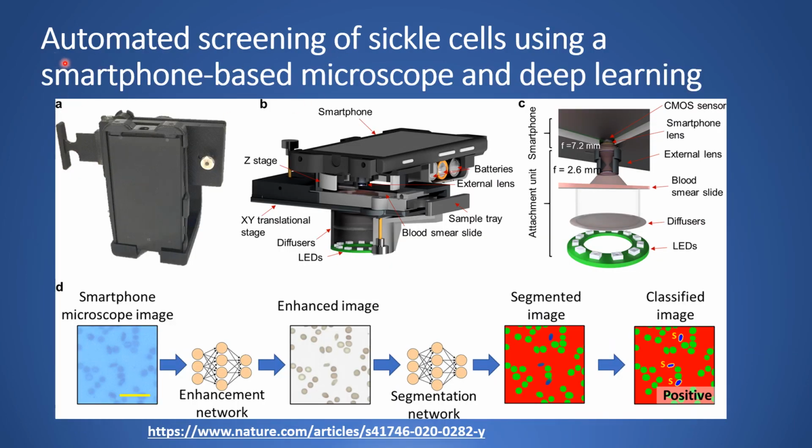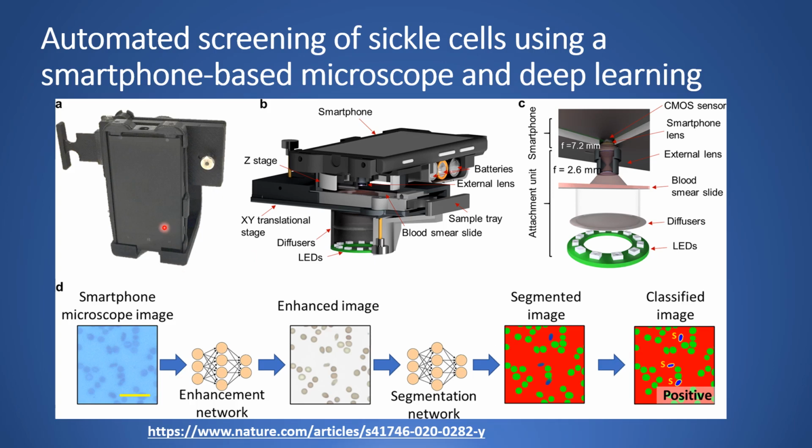Another interesting research paper proposes automated screening of sickle cells using a smartphone based microscope and deep learning. Now, what is sickle cell disease? It is a group of blood disorders which are typically inherited from a person's parents. The most common type is known as sickle cell anemia. It results in abnormality in the oxygen carrying protein, hemoglobin, found in red blood cells. Sickle cell disease is a major public health priority throughout much of the world, affecting millions of people in various continents like Asia and Africa.